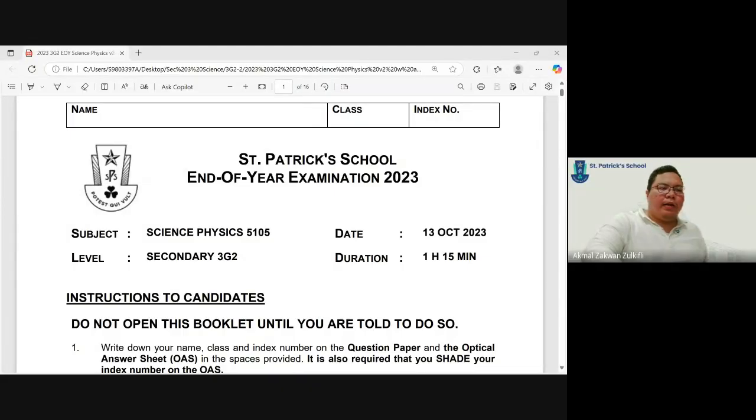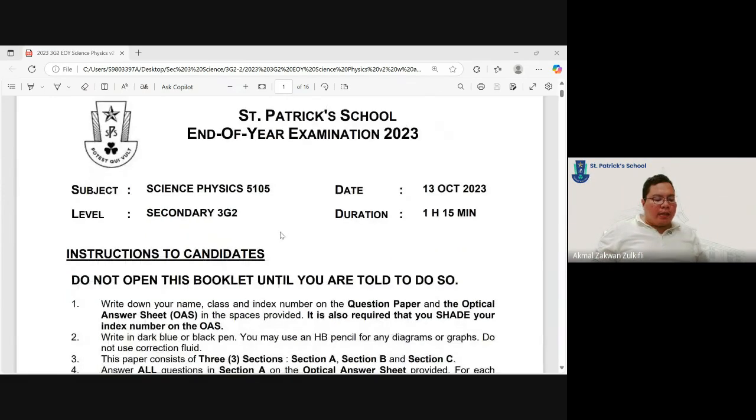Alright, hello guys. We are going to go through the 2023 paper today. Again, if you are lost, if you need help to start, this can be a good guide as a start of revision. You can do it together, right?